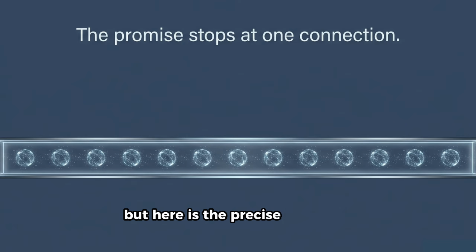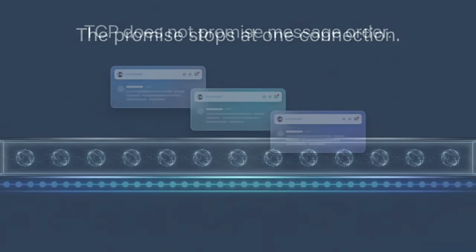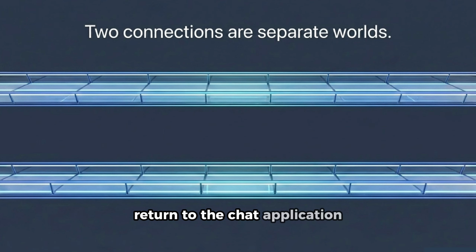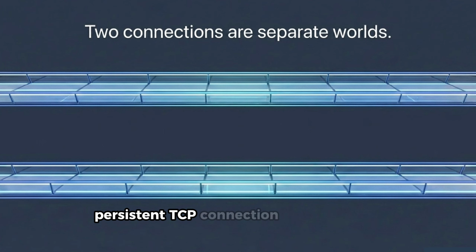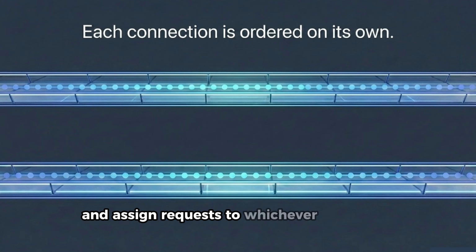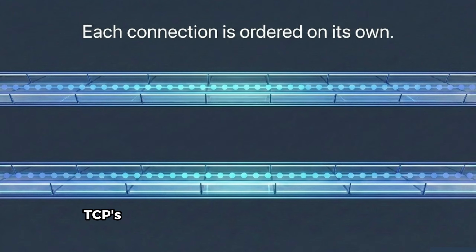But here is the precise boundary. The guarantee is about bytes within a single TCP connection, not messages, not requests, not conversations. Bytes within one connection. Return to the chat application. Modern applications don't necessarily use a single persistent TCP connection for everything. They might open a new connection for each message, or use a pool of connections and assign requests to whichever one is free. If your first message goes out over connection A and your second goes out over connection B, TCP's ordering guarantee applies separately to each connection.